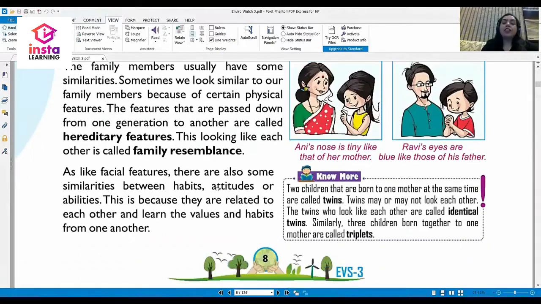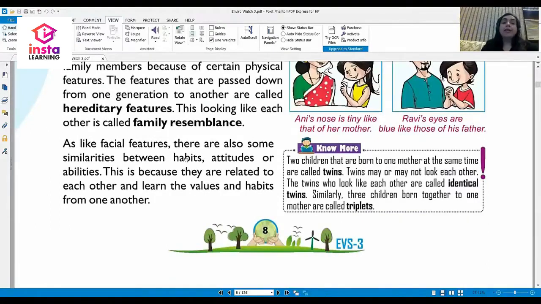Like facial features, habits, attitudes, or abilities also sometimes match. Many times we see that a singer father's daughter also becomes a singer, or a doctor parent's children also become doctors. This is because they are related to each other and they are born and brought up together and they learn values and habits from each other.